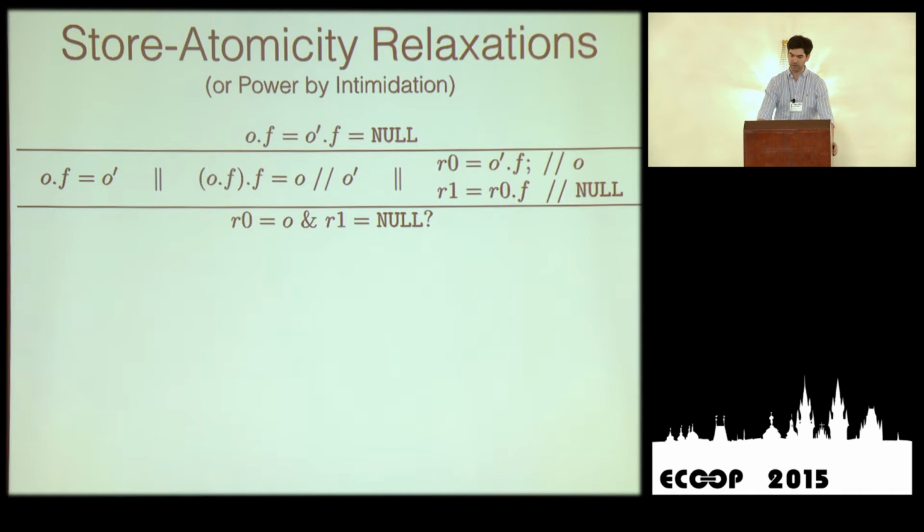So the question is, can we ever possibly get the behavior that R0 lands on O, the object O, meaning that O.F on the left-hand side got O prime, then O prime.F got O, and then R0 finally gets O. But when we read O.F by doing R0.F, we get null, which is the initial value of O, sorry. So is this possible at all?